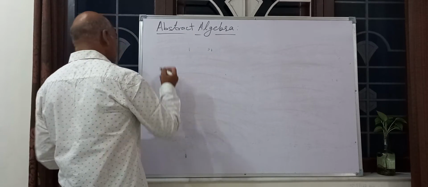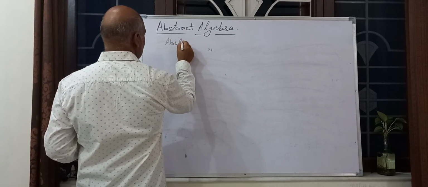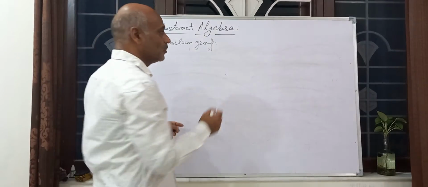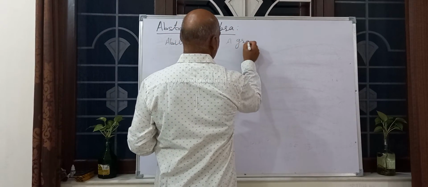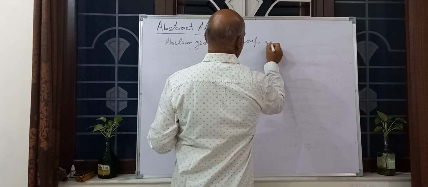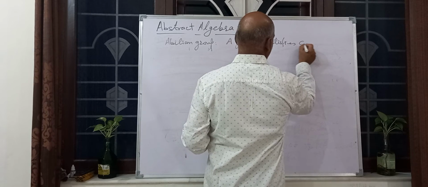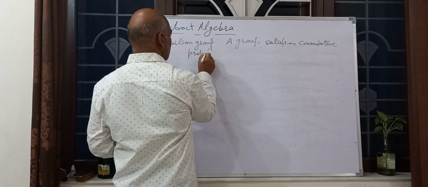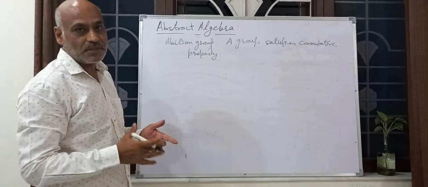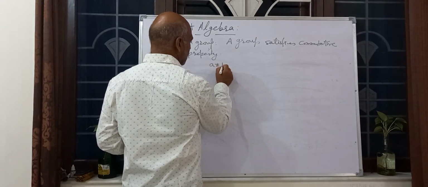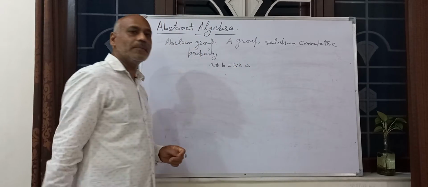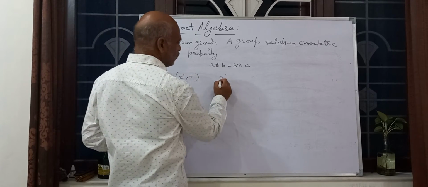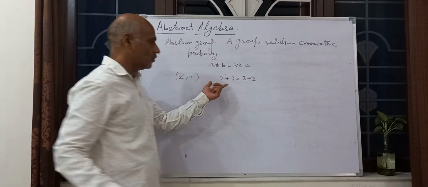Now the abelian group. A group that satisfies the commutative property is called an abelian group. That means A star B is equal to B star A. Like in Z plus, 2 plus 3 equals 3 plus 2.